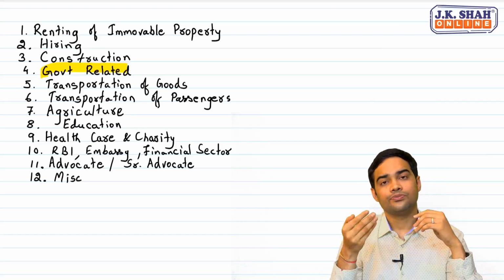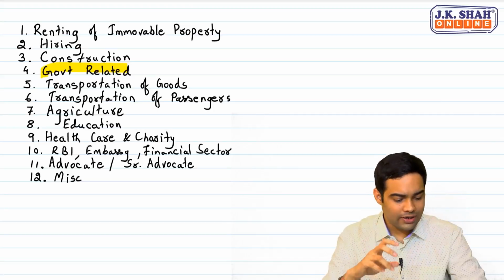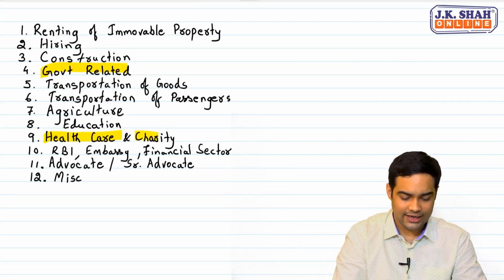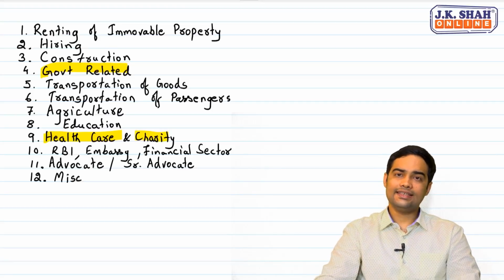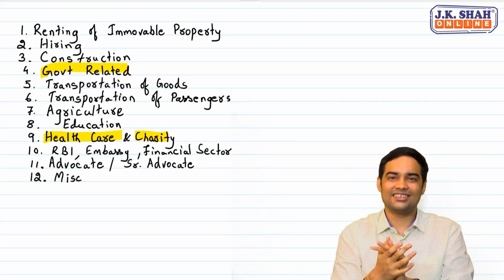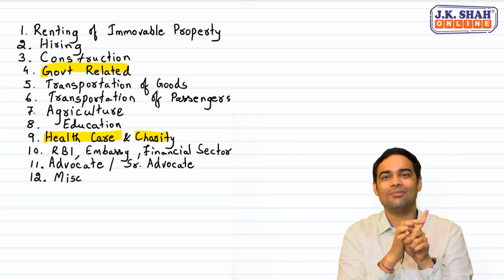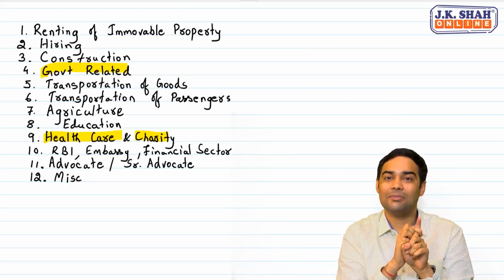For all other activities they are taxable, but to the extent of examination fee they will be regarded as education institute. Now, thereafter we talk about healthcare. Let's see what is there in healthcare and charity. Now, healthcare services provided by three persons is exempt: authorized medical practitioner, clinical establishment, and third one is paramedics.